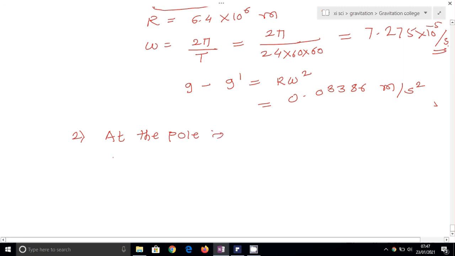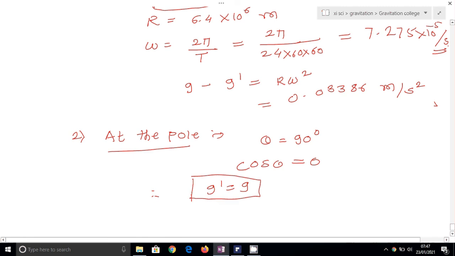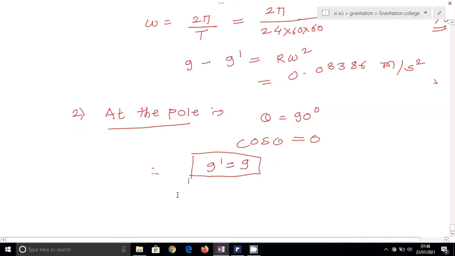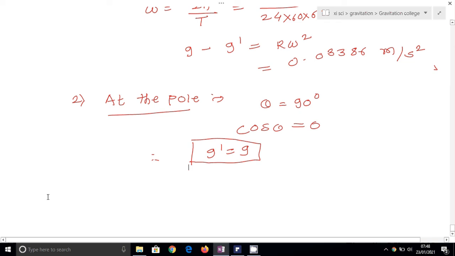When the object is at the pole, what happens? At the pole theta is equal to 90 degrees. If theta is 90 degrees, then cos theta is equal to 0, then we can write g dash is equal to g, and it means that when the particle is at the pole, the acceleration due to gravity is equal to g.